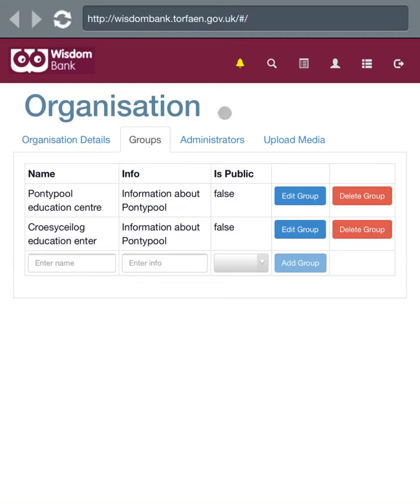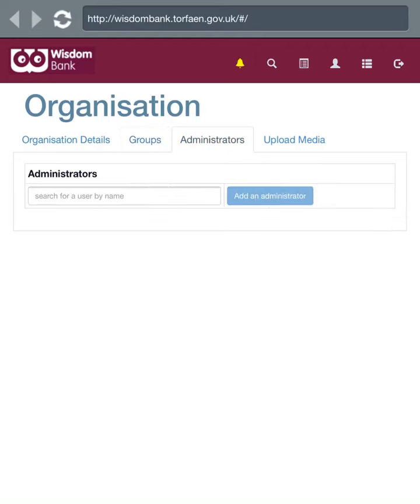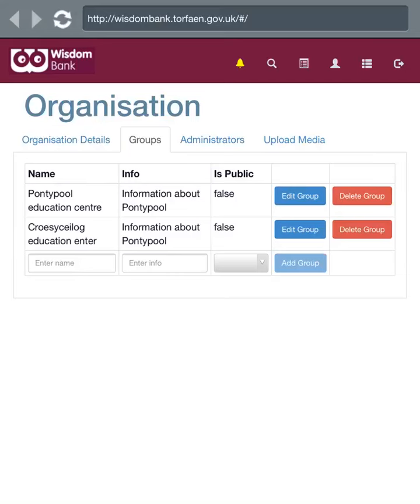You'll also see there is an administrators panel as well, and this is where the Wisdombank can add different people to be an administrator for this group. And again, that's entirely up to each and every organisation. So let's pop down to the next level and go into edit group.